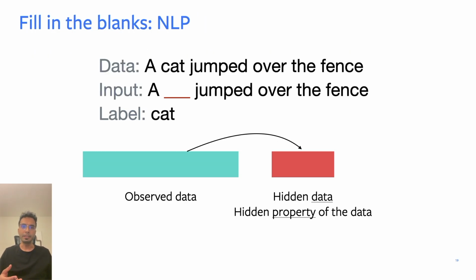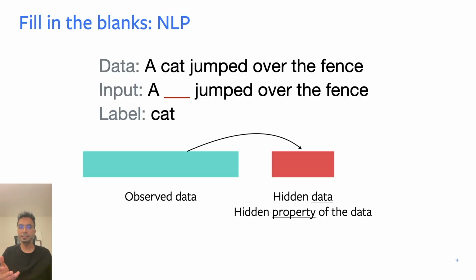In the case of NLP, we can take an input sentence, like a cat jumped over the fence, and then we can blank out a particular word and make that the label. So in this case, the input to the model becomes a blank jumped over the fence, and the model is now going to predict that particular label, which is going to be cat.